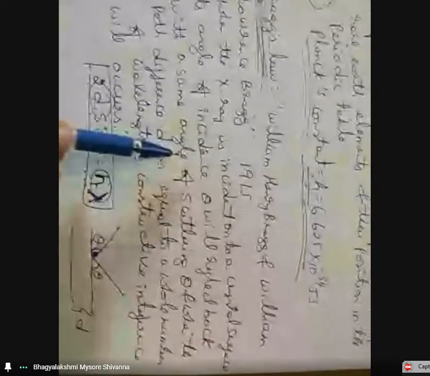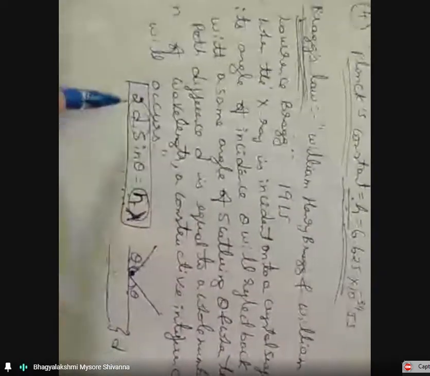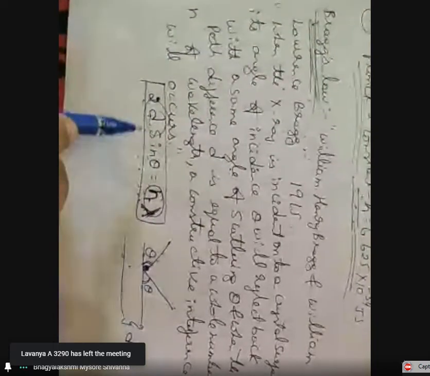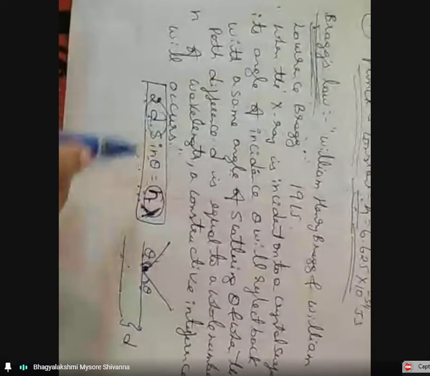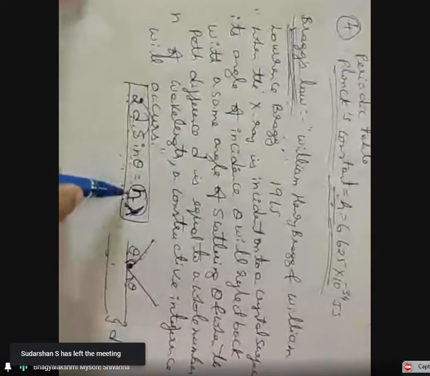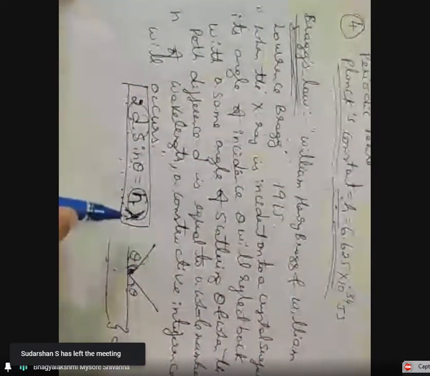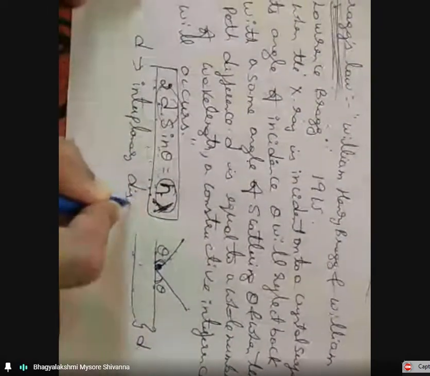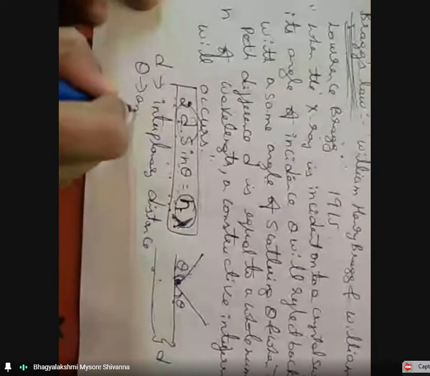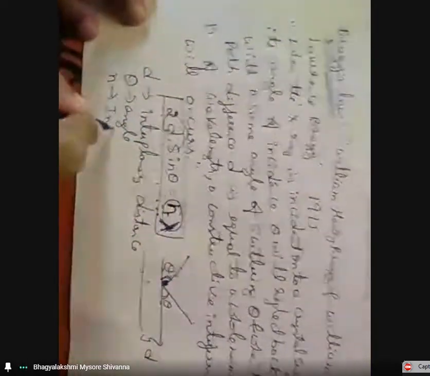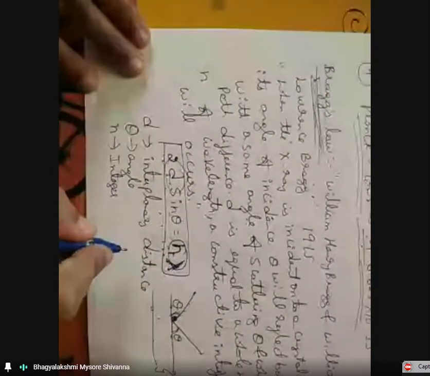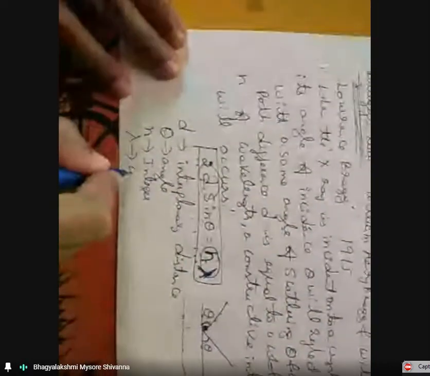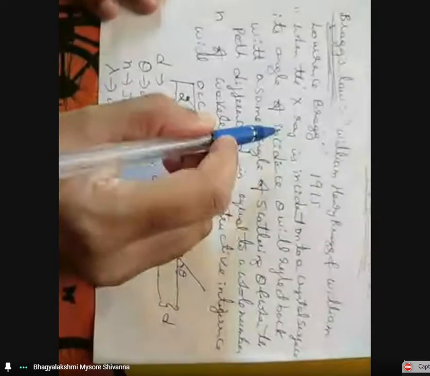Either write this or explain the mathematical expression 2d sin theta is equal to n lambda, and explain each term, where d is the interplanar distance, theta is the angle, n is the integer representing the order of the scattered beam, and lambda is the wavelength. So this is Bragg's law.